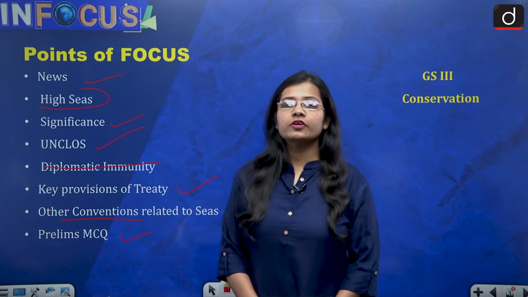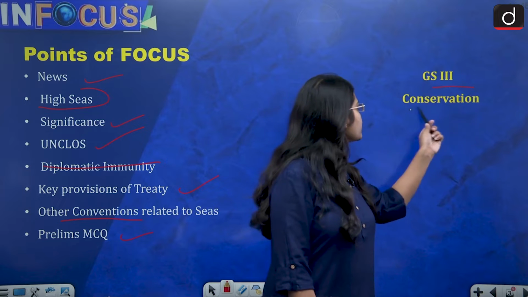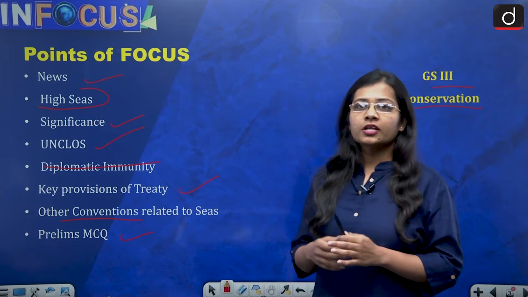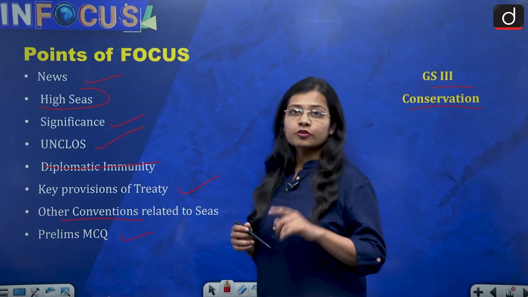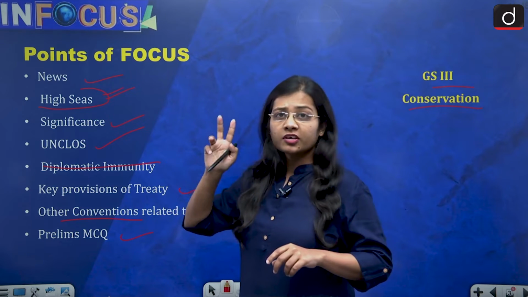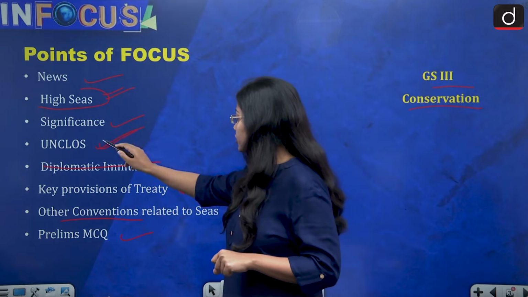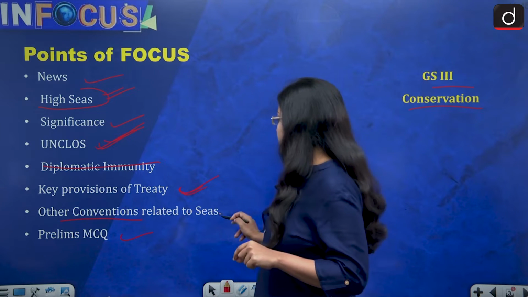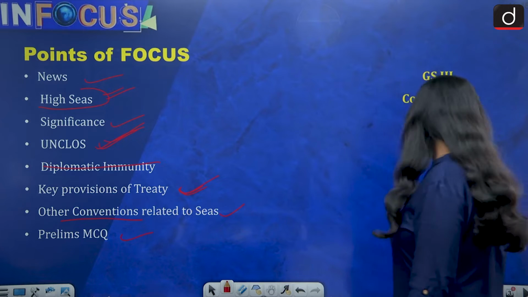This topic is of relevance from General Studies paper 3, which is conservation, and also from General Studies paper 2, that is international agreements. From exam perspective, from both prelims and mains, you should be able to know what is high seas, what is its significance, then what is UNCLOS. And then from mains perspective, key provisions of the treaty and other conventions related to seas. So let's get started and see the news.